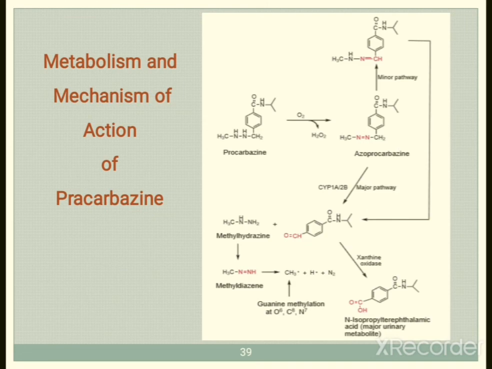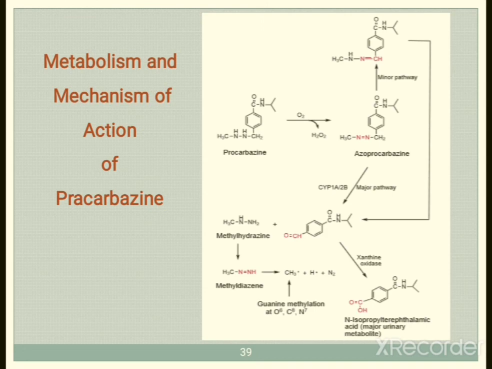From the minor pathway you get another intermediate, and from the major pathway, through CYP1A and 2B, you get a C double bond O, a ketone type of intermediate.